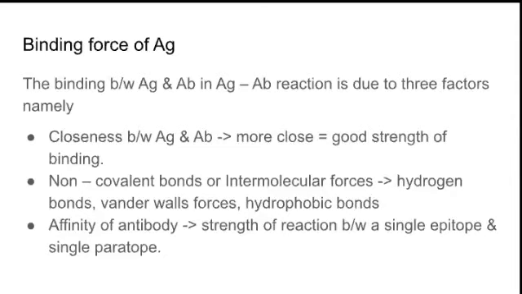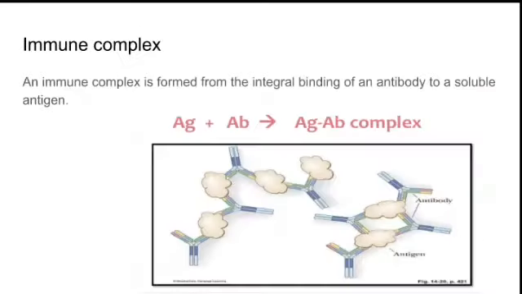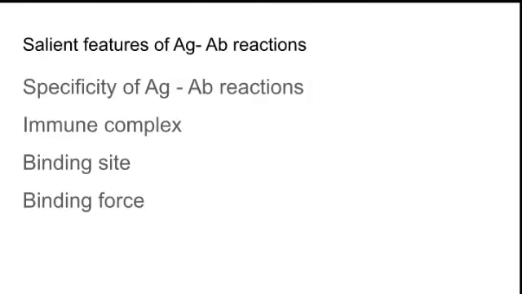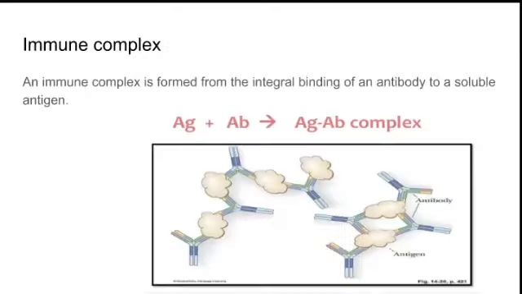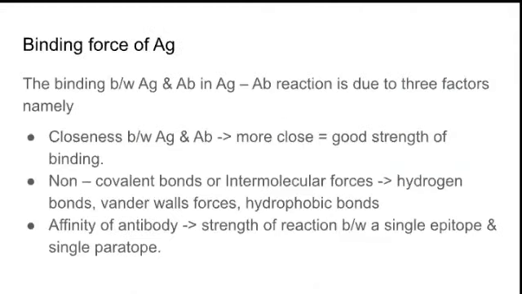So the important features of antigen-antibody reaction are the specificity, immune complex, binding site and binding force. The binding force relies on closeness, non-covalent bonds and affinity of the antibody.